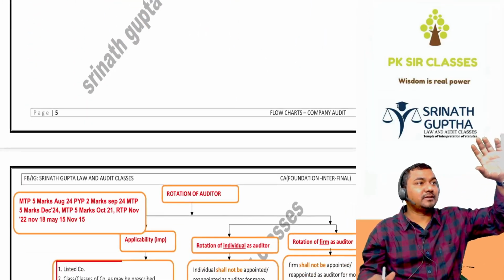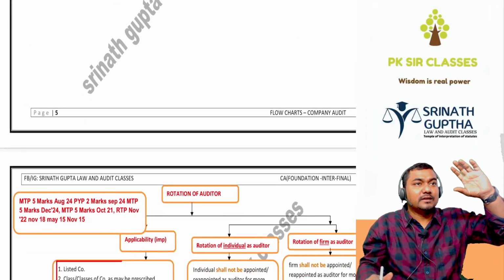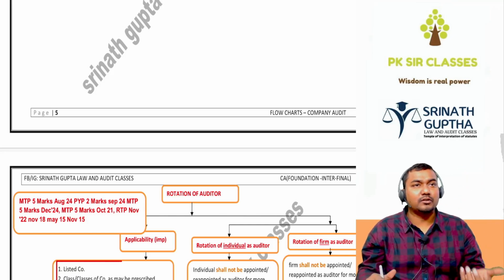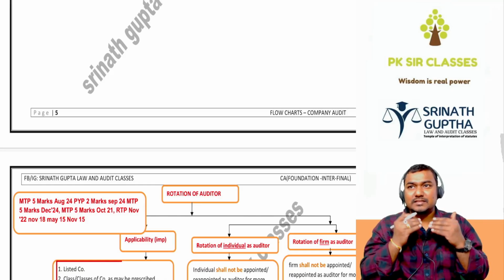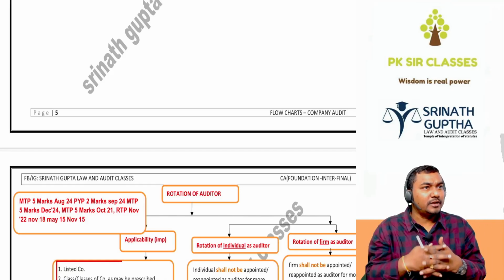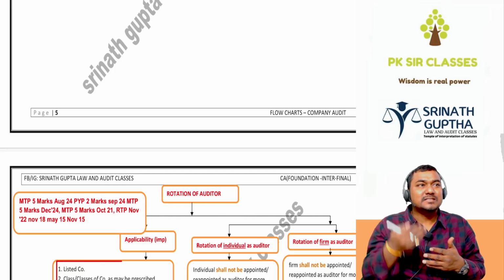Individual can act as auditor for the one term of consecutive years. इसको बोलते हैं rotation of the auditors. What is the logic behind the rotation? The main purpose behind the rotation is if auditor is continuing in the same company for long period, he will become so close to BOD. If he becomes so close to BOD, he cannot identify the mistakes of the BOD.